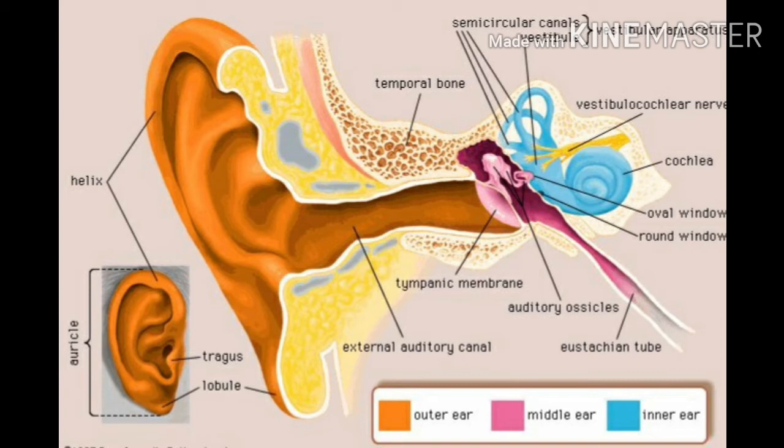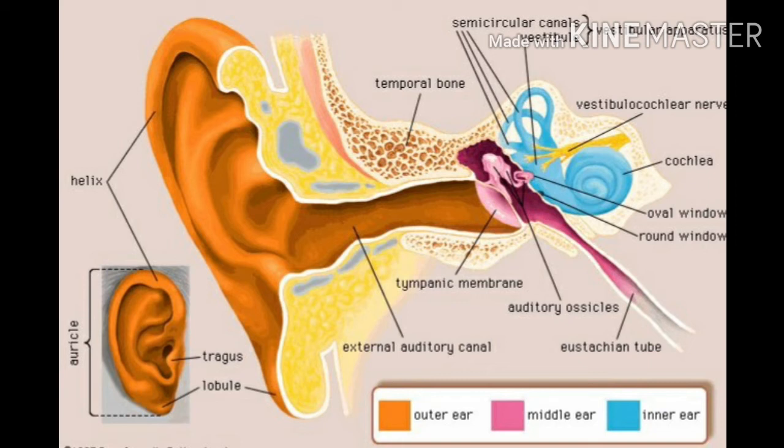The external ear again consists of three parts: the pinna, which we can see, then the auditory canal and the eardrum. The eardrum is the tympanic membrane, shown here in pink color. It separates the middle ear and the external ear.